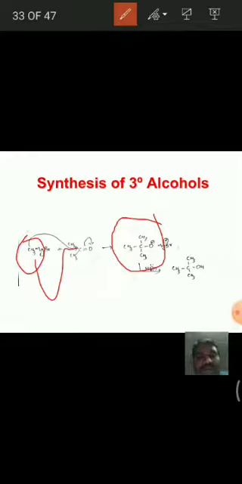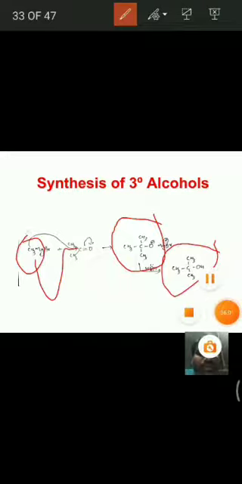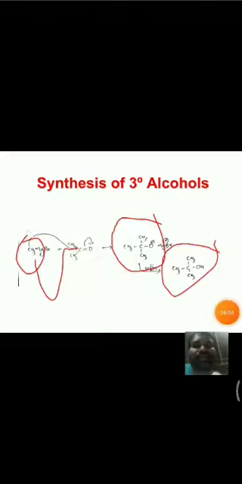Then upon treating with water, we get this alcohol, that is a tertiary alcohol. The common name for this compound is tertiary butyl alcohol, and the IUPAC name is 2-methyl-2-propanol.